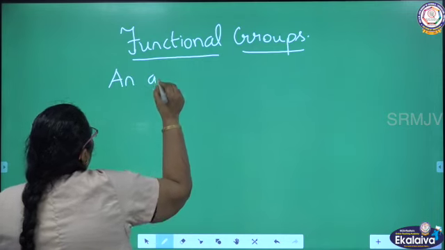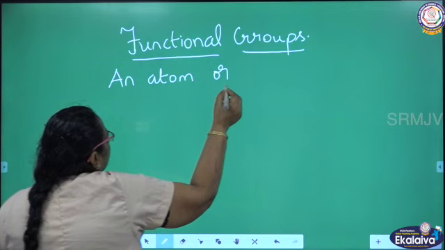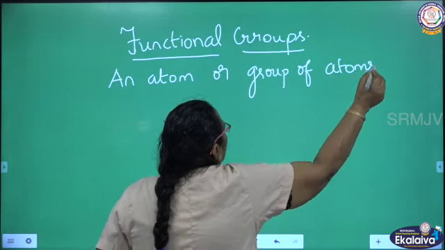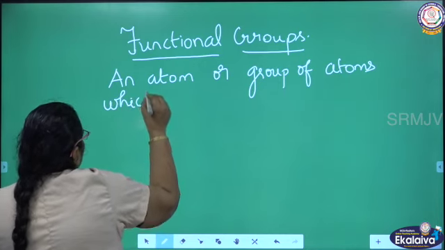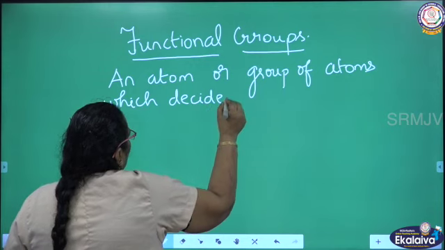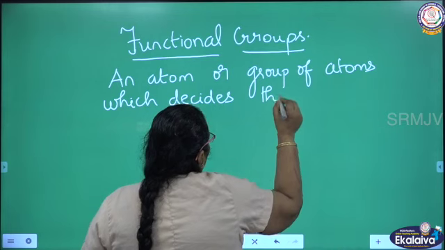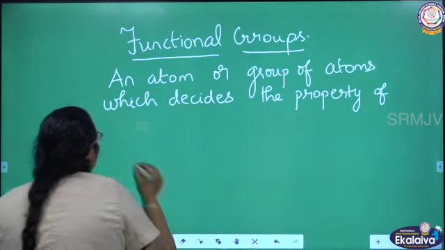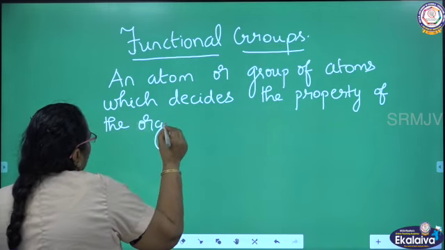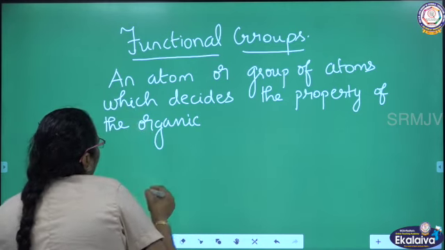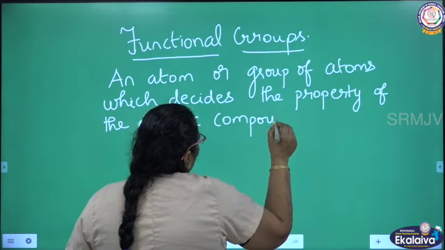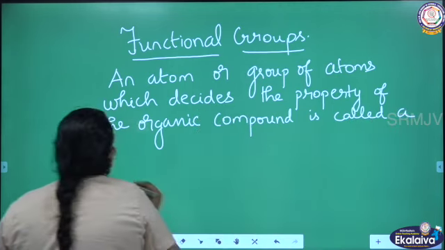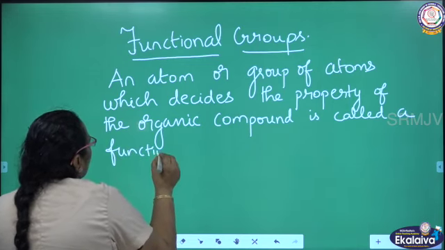An atom or group of atoms which decides the properties of the organic compounds is called a functional group.